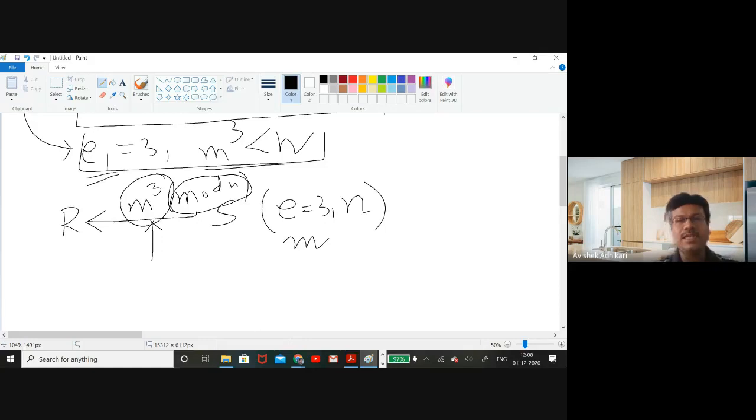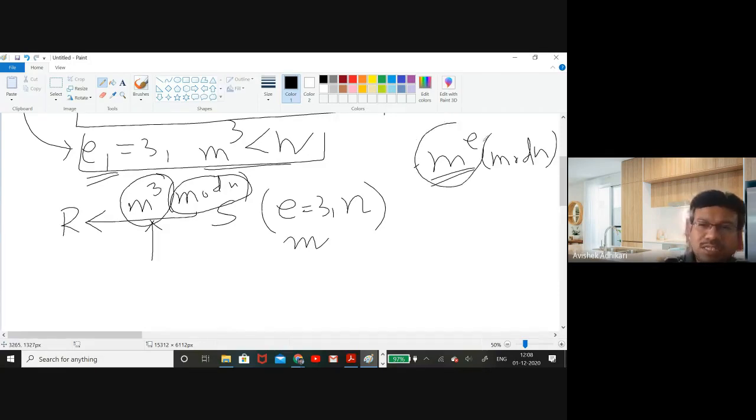Note that in case of normal RSA, when you have m to the power e modulo n, with high probability this actual integer value gets changed when you take the modulo n, because m to the power e will with high probability exceed n.